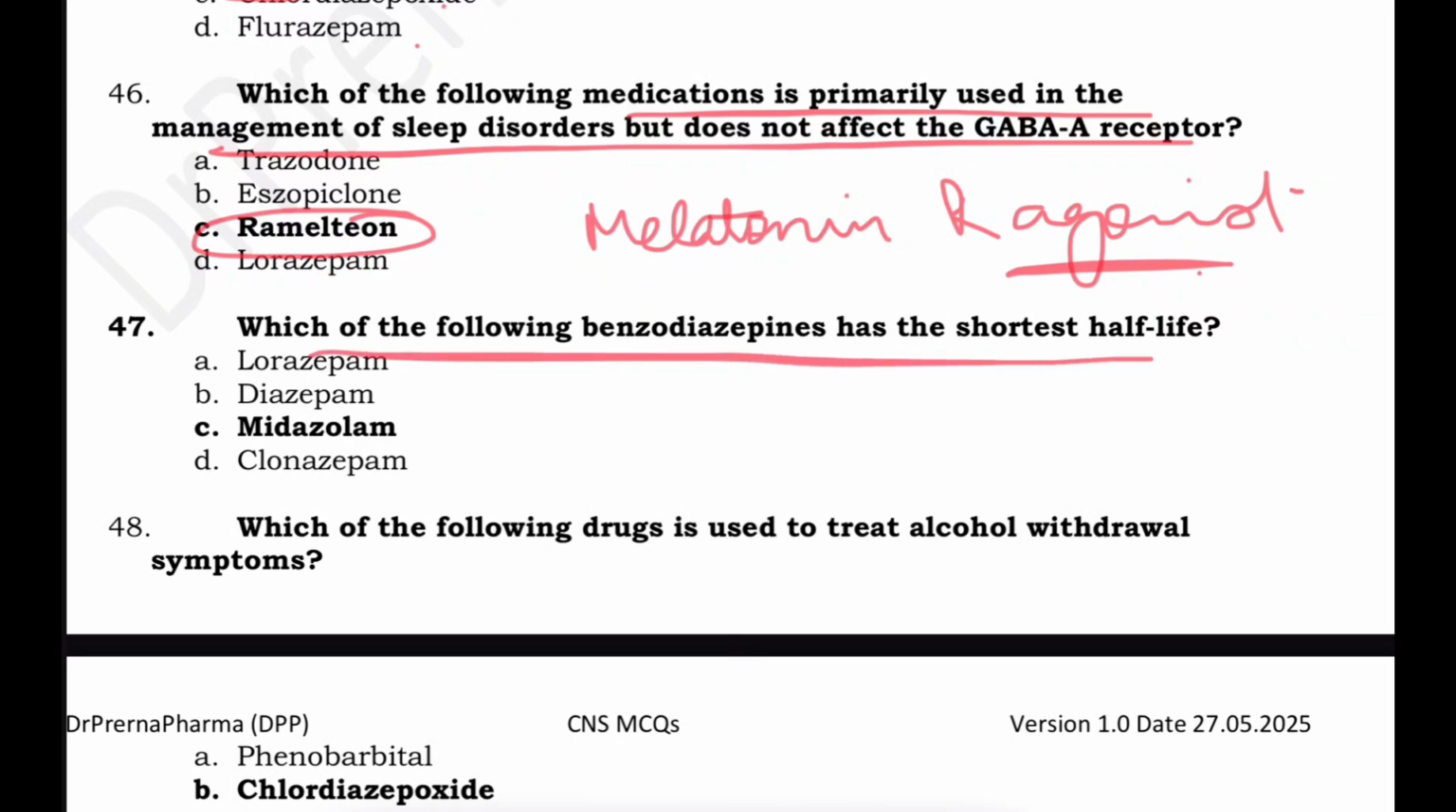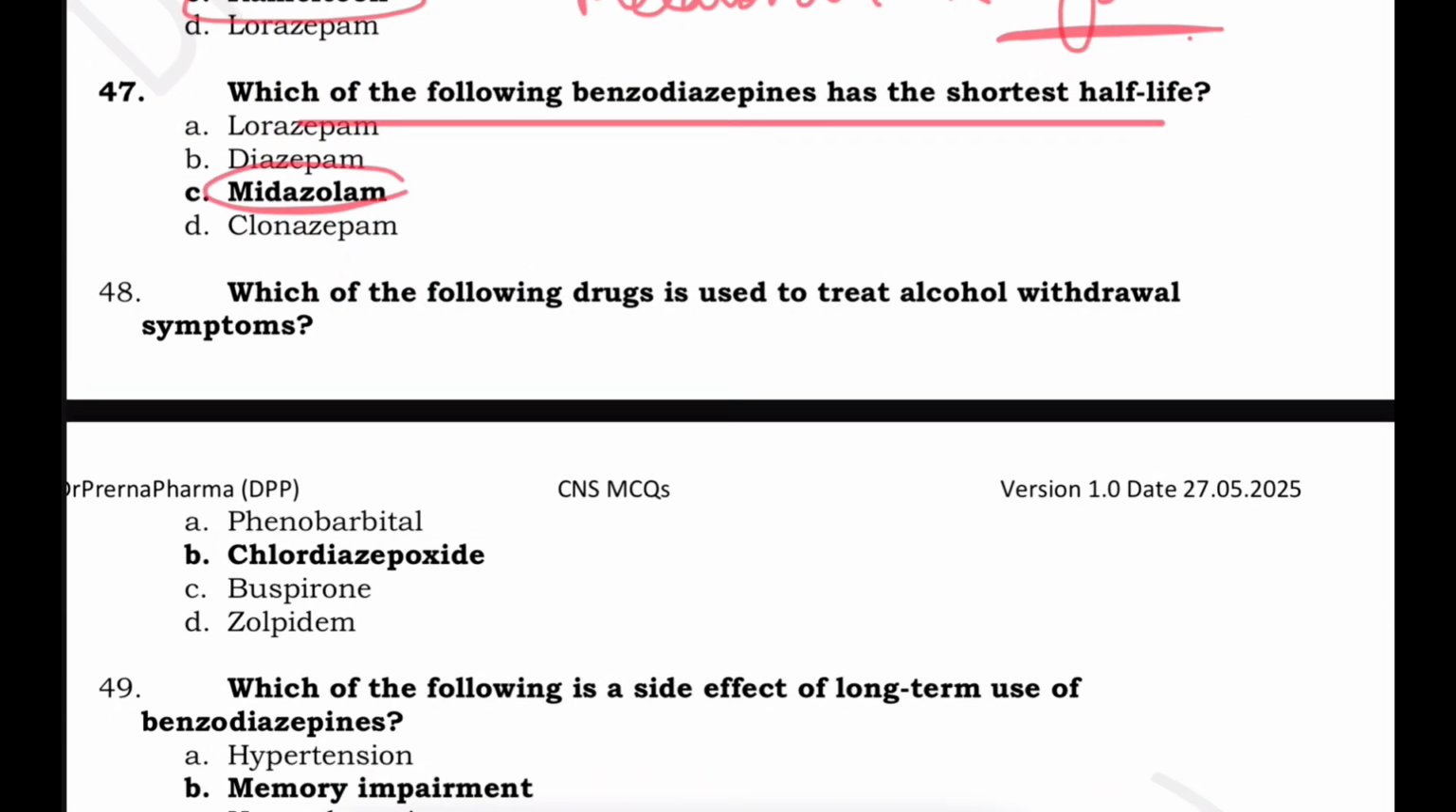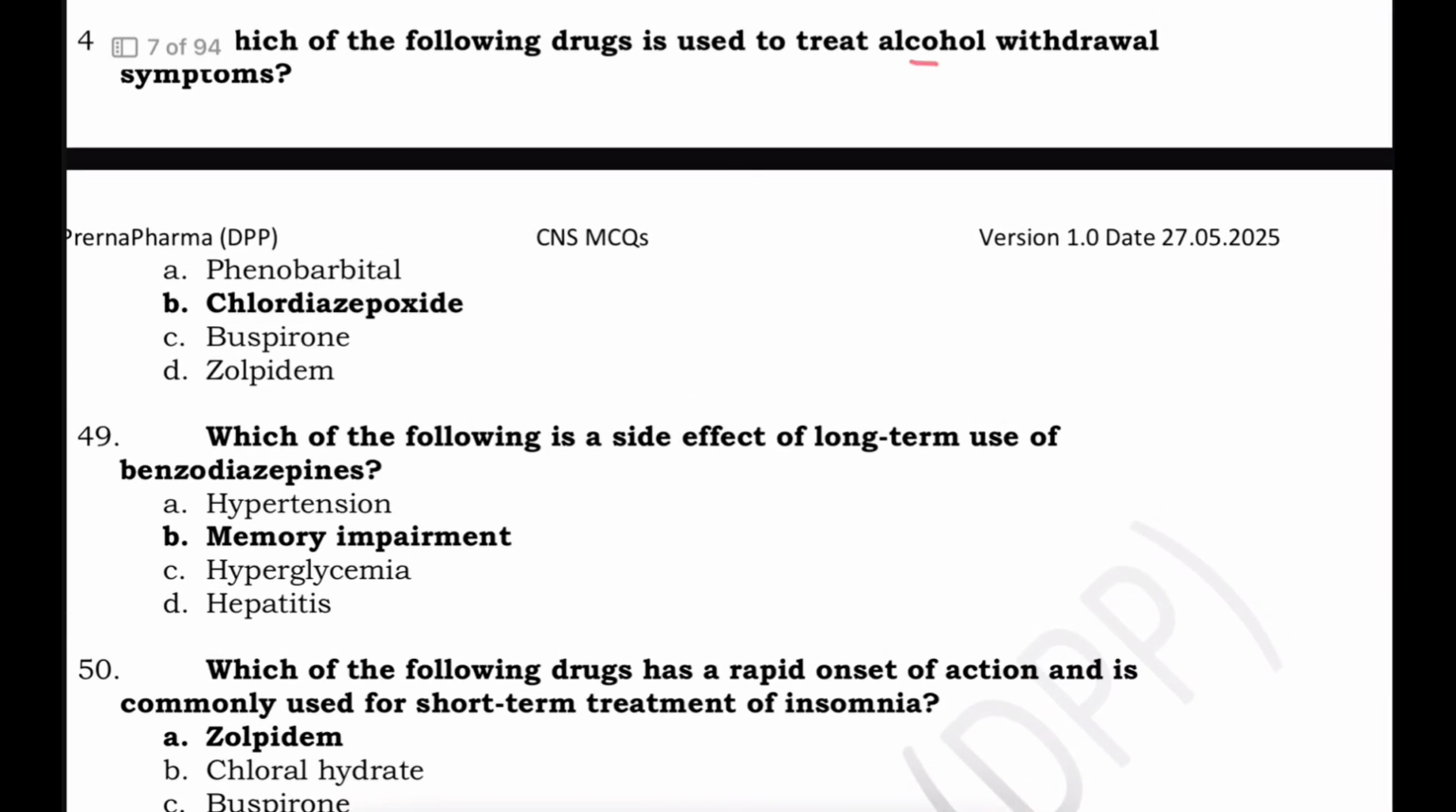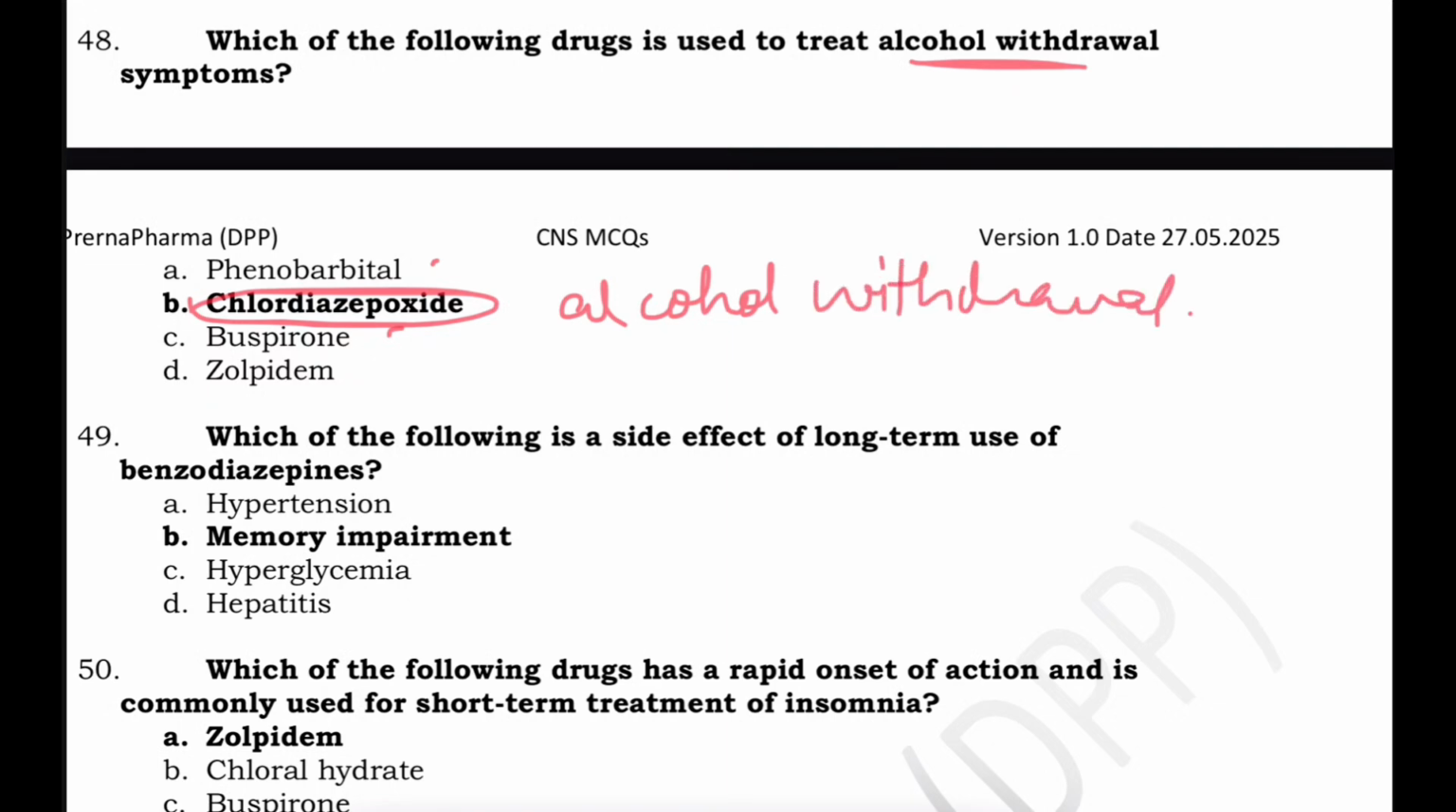Which of the following benzodiazepines has the shortest half-life? Shortest half-life is midazolam. Which drug is used to treat alcohol withdrawal symptoms? Out of these options, we have chlordiazepoxide, which is used to manage alcohol withdrawal. Many questions are asked on alcohol withdrawal. So this drug prevents seizures and delirium tremens.